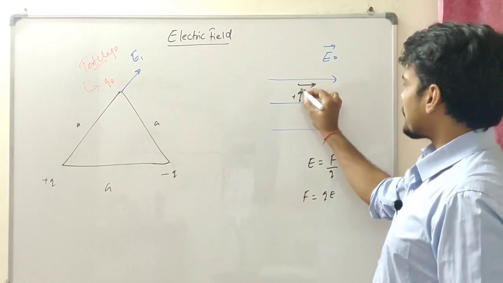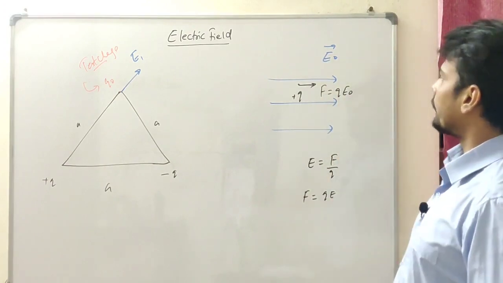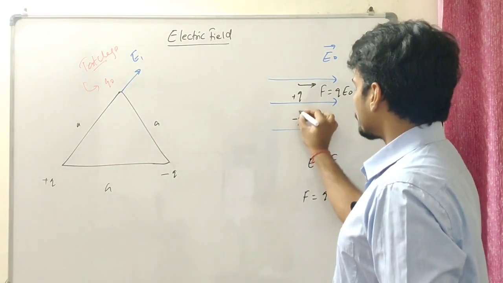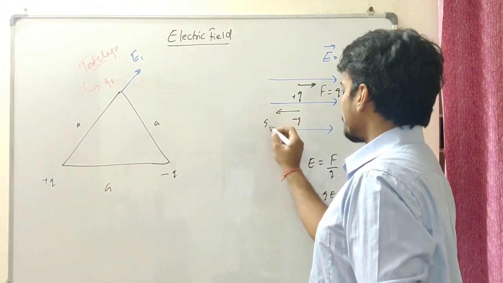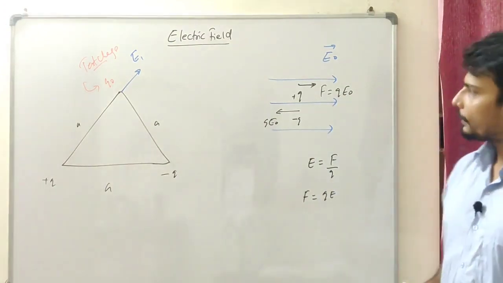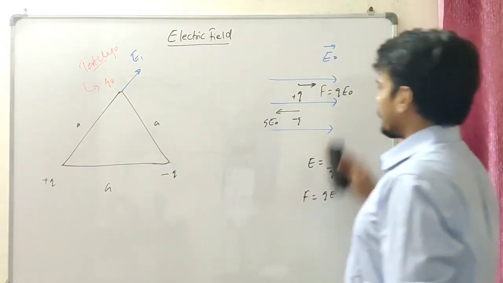So this should be experiencing a force in this direction, that should be Q times E naught. If I had a negative charge over here, then the force would have been in this direction, and that would be equal to QE naught in this particular direction. So electric field lines are always assumed for a positive charge carrier.